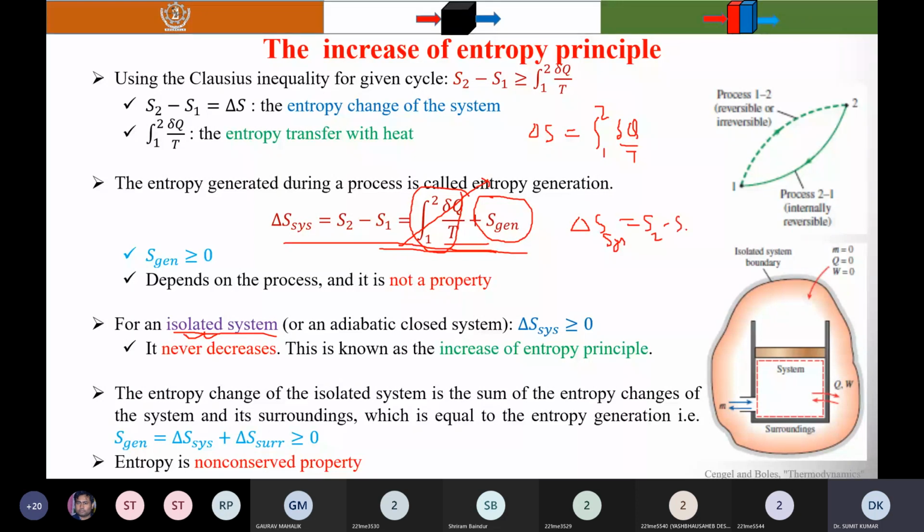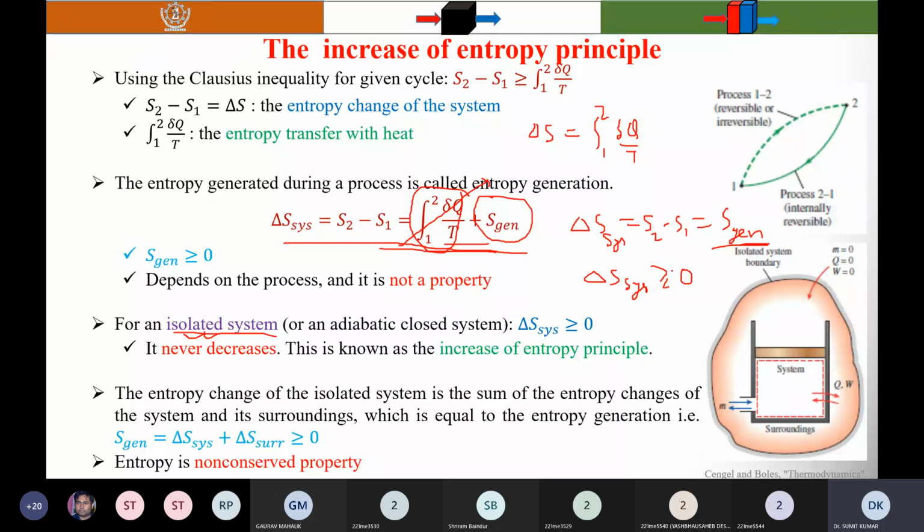And you know that this term is always greater than or equal to 0. So it means that delta S for an isolated system is greater than or equal to 0. This is known as the increase of entropy principle.